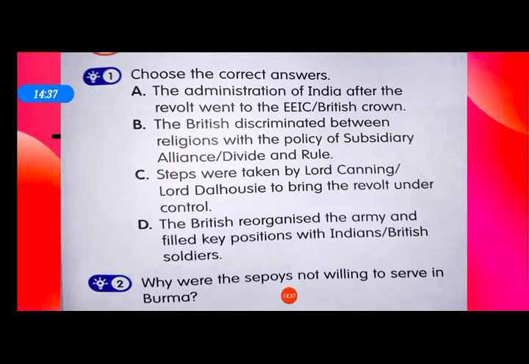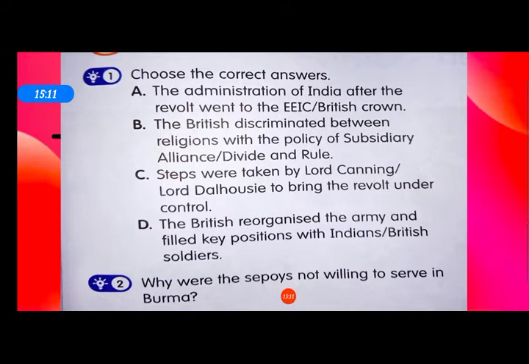Question number 4. How did social reform initiated by the British create mistrust in the minds of people? The attempt to bring about social reforms in India by the British was not accepted by a large section of people as they felt the British were destroying their social customs and traditional way of life. Legislations against sati, infanticide, and remarriage of widows were considered as interference in the customs of Indians.